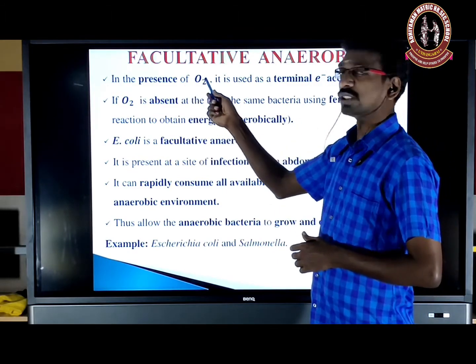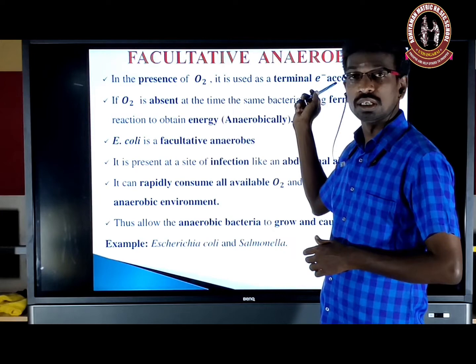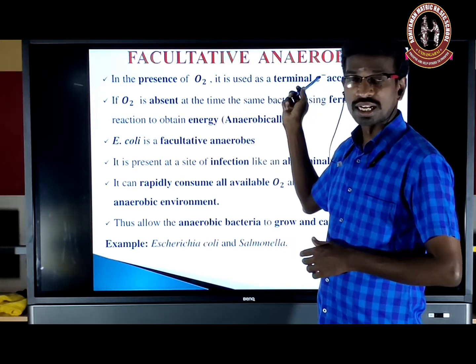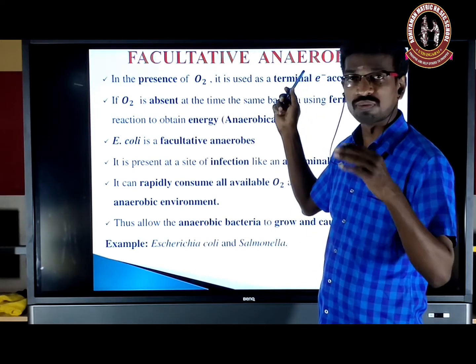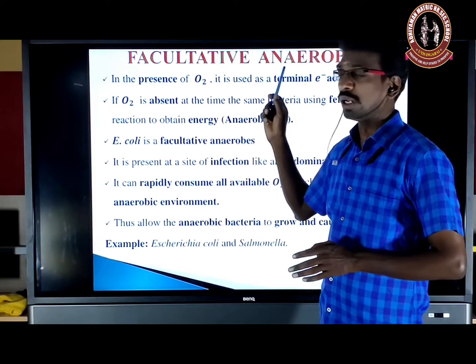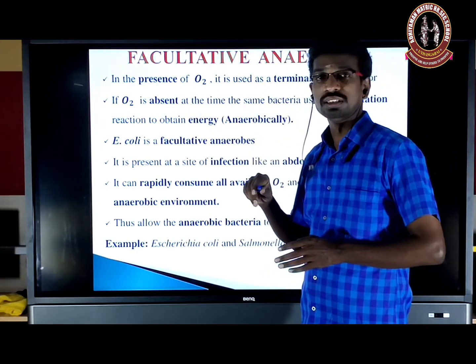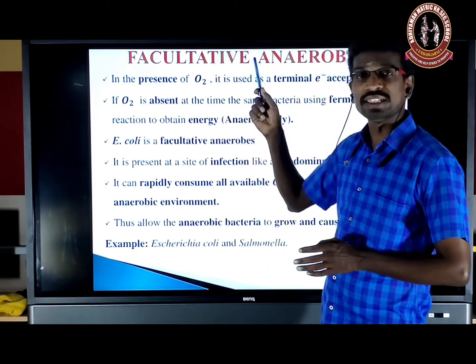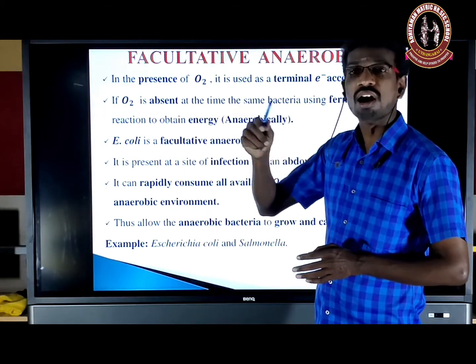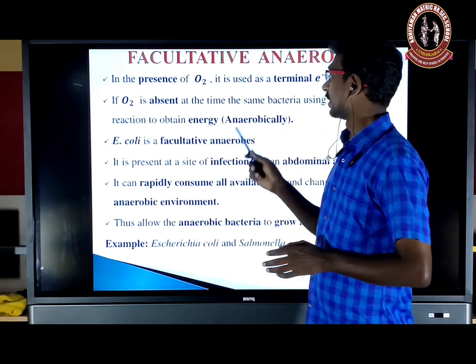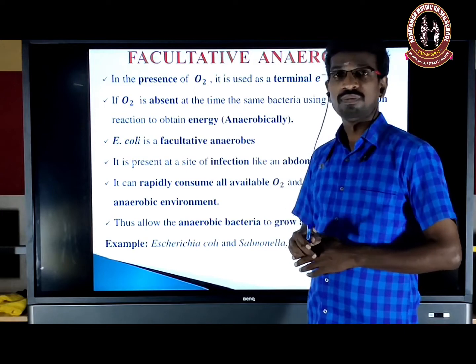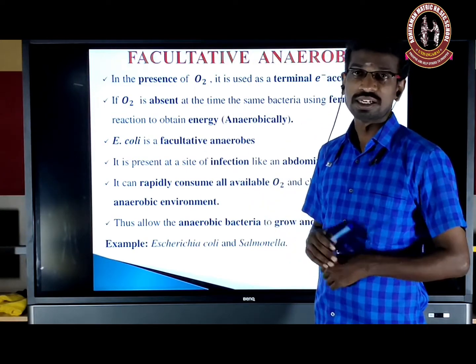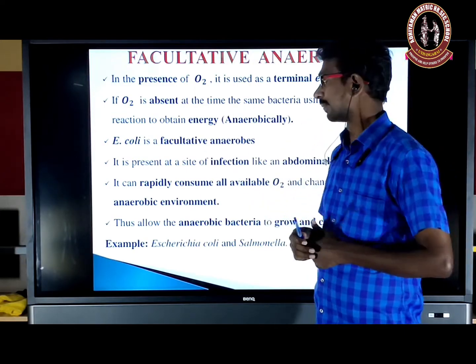In the presence of oxygen, the terminal acceptor is what? Oxygen. As a result, complete oxidation of food molecules occurs. But in the absence of oxygen, the pyruvate is converted into either ethanol or lactic acid. That is anaerobically. From that they get the energy. That is incomplete oxidation.